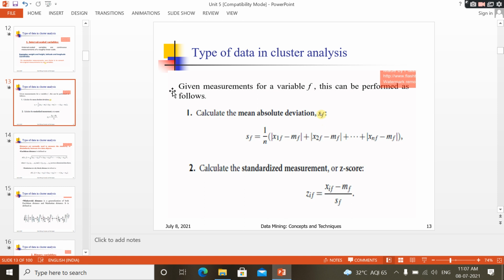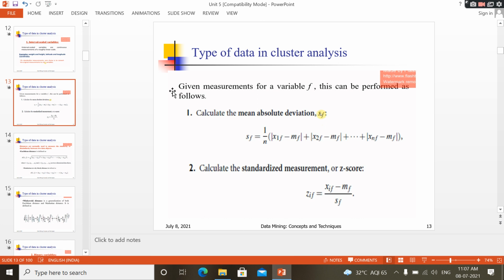That is the interval variable. You have to find the mean absolute deviation, the standardized measurement, and the z score value. Mean absolute deviation: the formula is sf equals 1 by n into mod of x1f minus mf plus mod of x2f minus mf plus and so on plus mod of xnf minus mf. Here mf is the mean value.